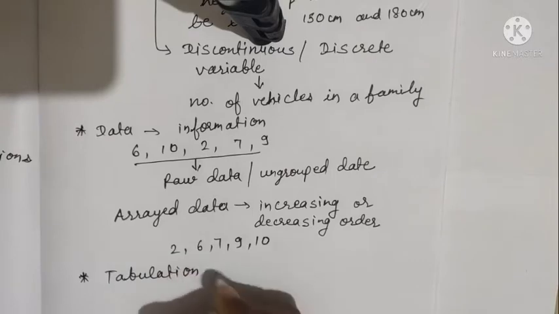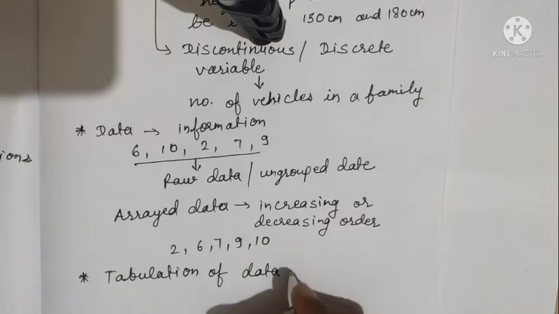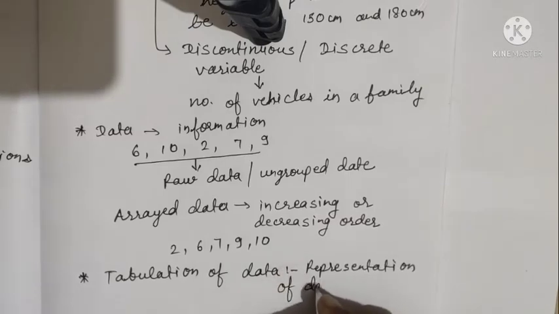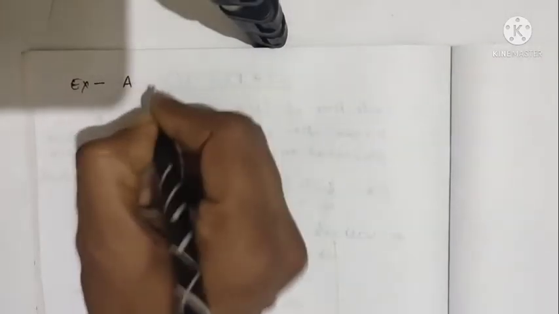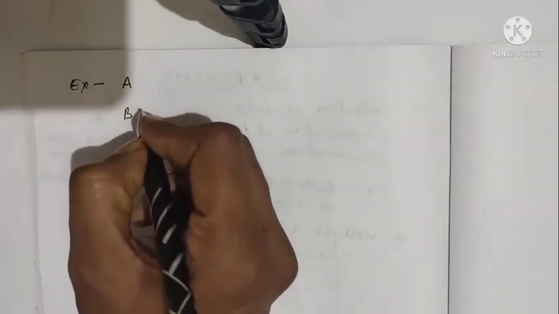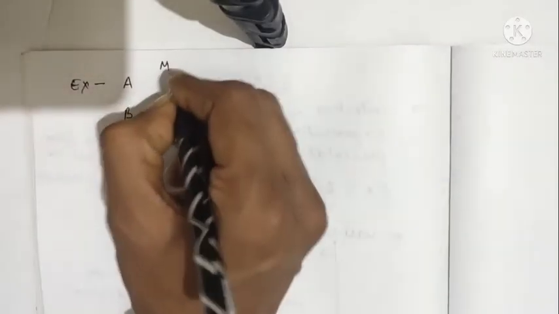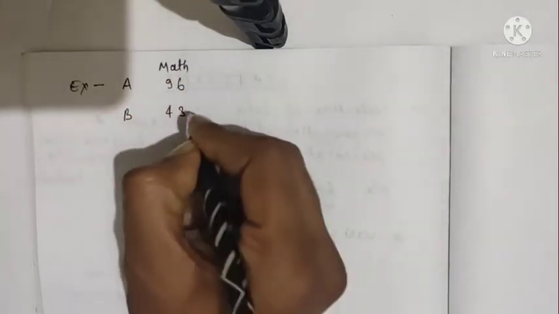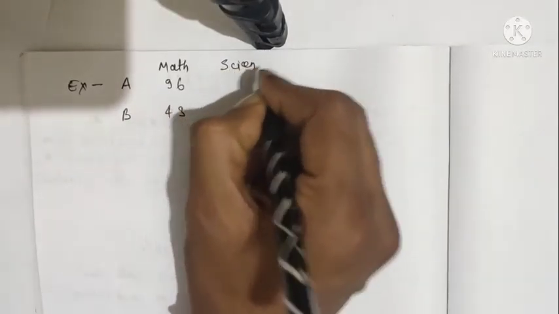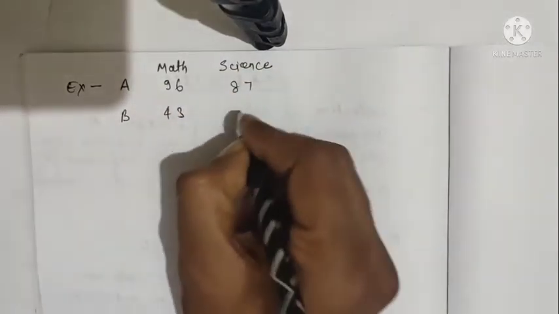Our next term is tabulation of data. Tabulation of data means representation of given data in the form of a table, that is, representation of data in the tabular form. For example, let us consider that marks scored by two students, A and B, in different subjects such as math, science and SST are given. A scores 96 in math, B scores 43 in math.